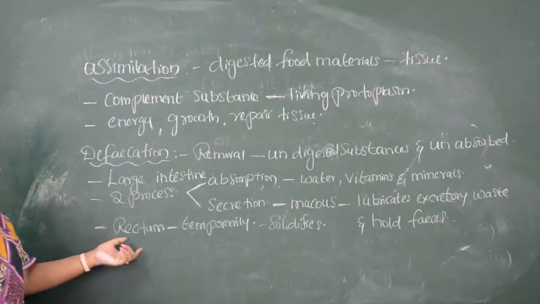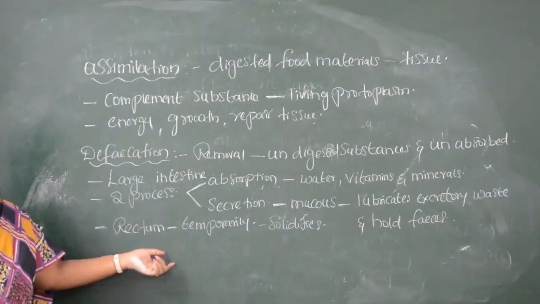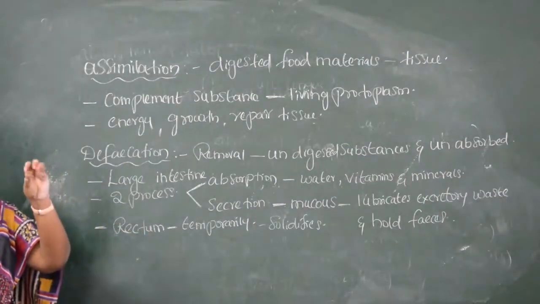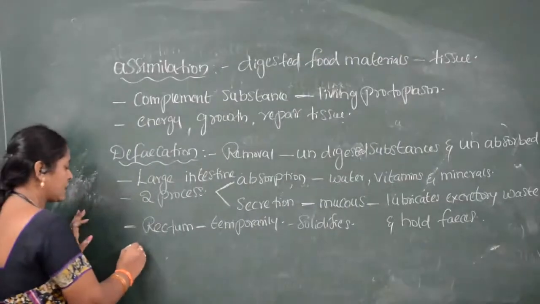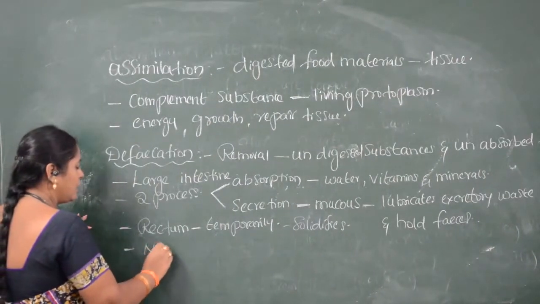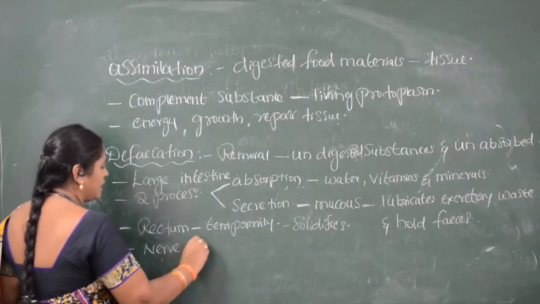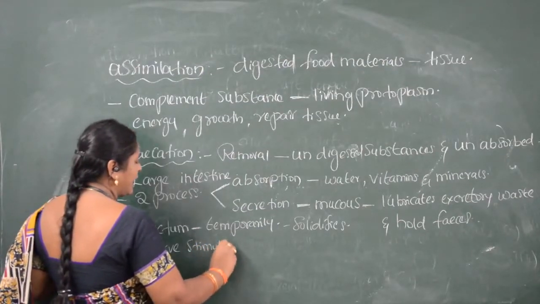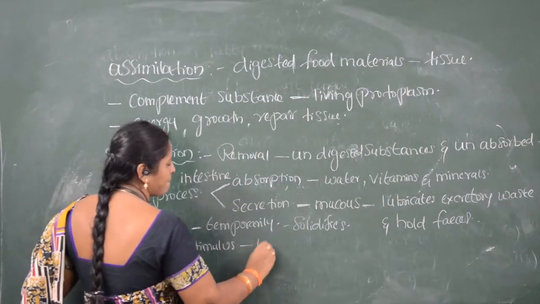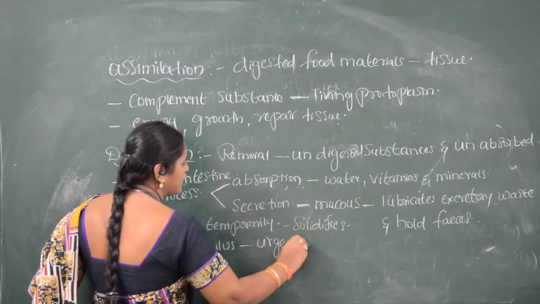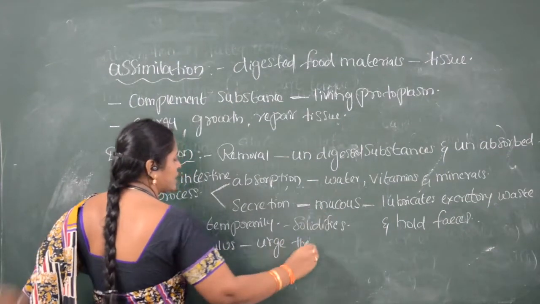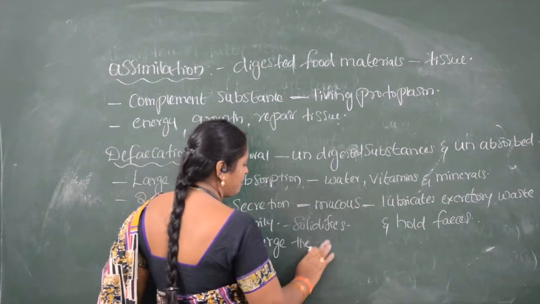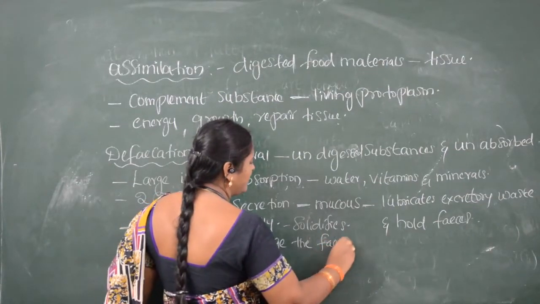After the feces solidify in the rectum, stimulation occurs. What kind of stimulation occurs in the rectum? Nerve stimulus occurs in the rectum, which makes us feel the urge to release the feces.